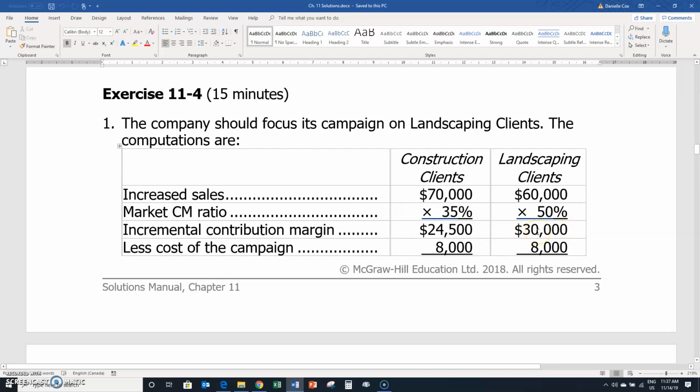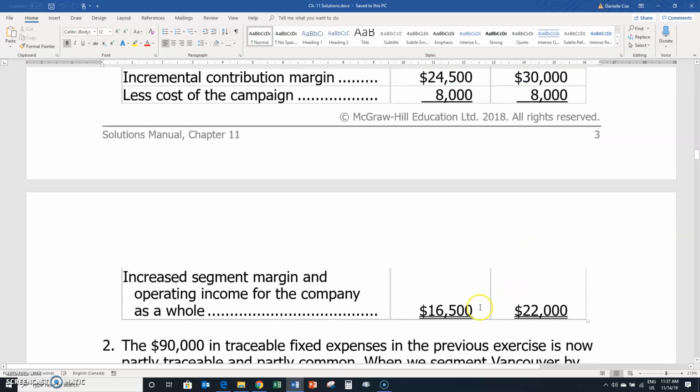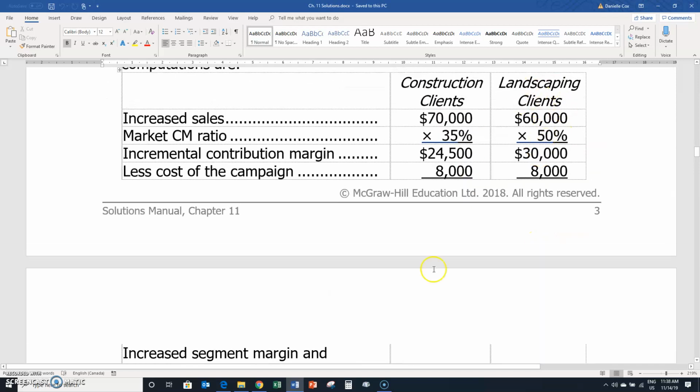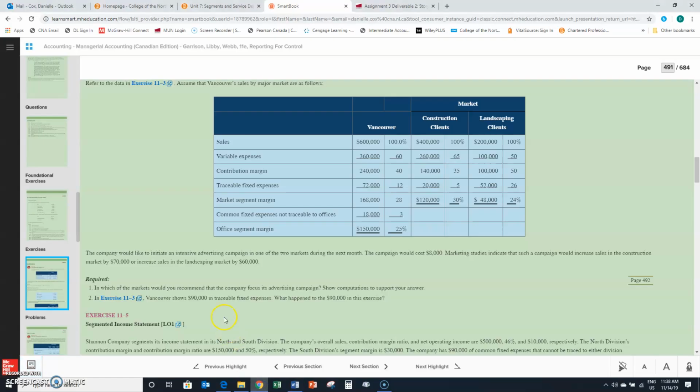Then from there we have to deduct the cost of the campaign, which is $8,000 under both, and that will tell us then how much our segment margin and operating income will increase. So it's going to increase more here, $22,000 under landscaping. So if you're going to spend the $8,000 to increase advertising to increase sales, it's better spent under the landscaping division.